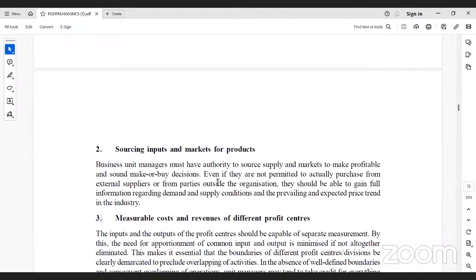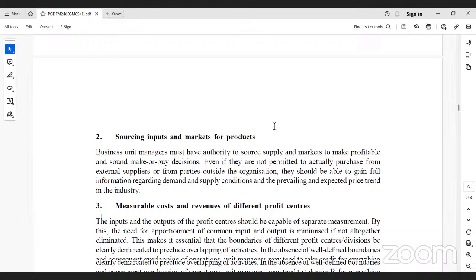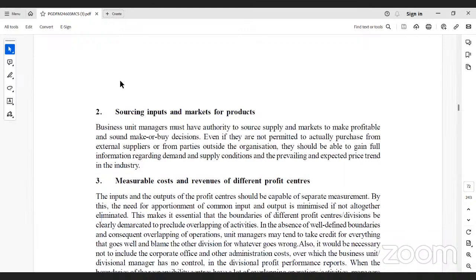All these, like the source of inputs and the market for production. The source of inputs is also there. The company has to decide whether to make a product or buy a product. So which is most advantageous to the firm, right? If the company, say Mahindra, has to buy a tire from MRF, or they need to produce their own tire. So it is a make or buy decision. Like measurable costs and revenues are of different centers.